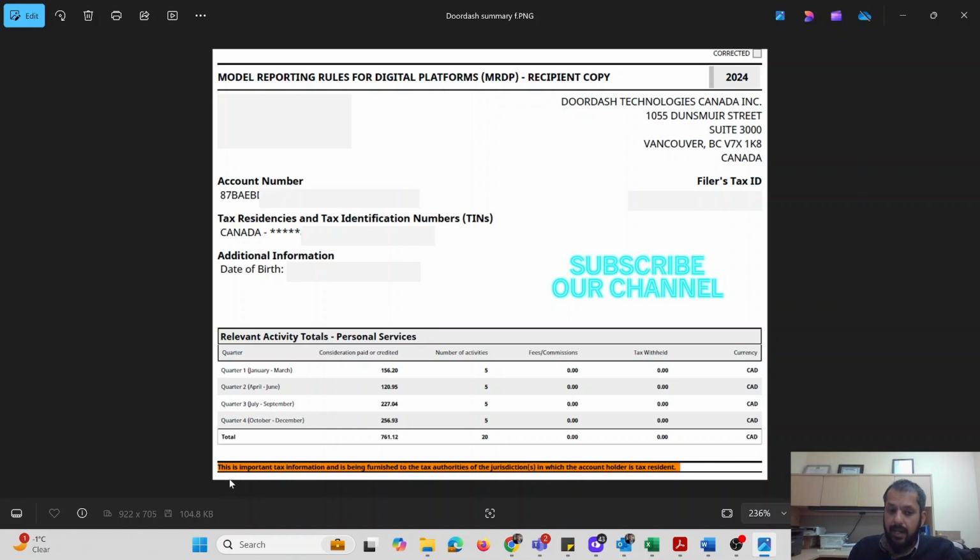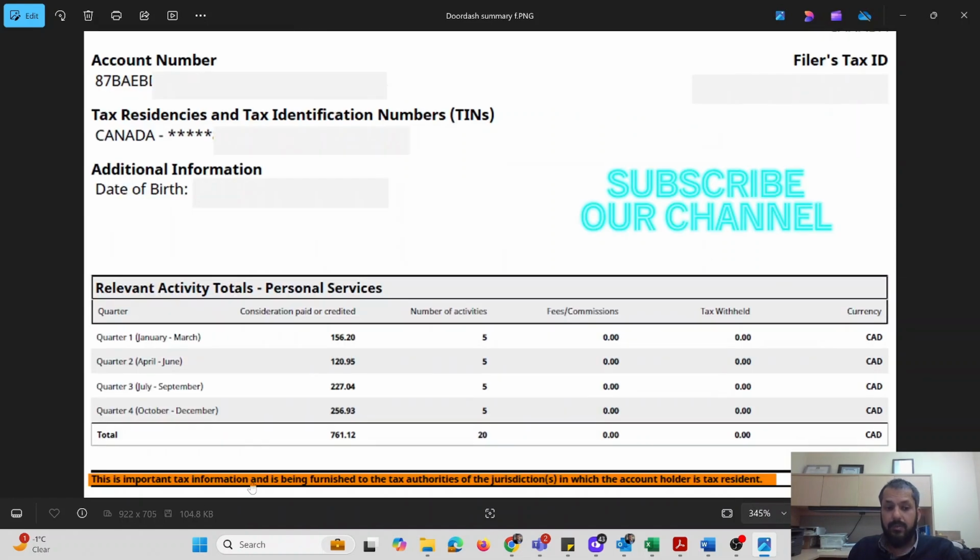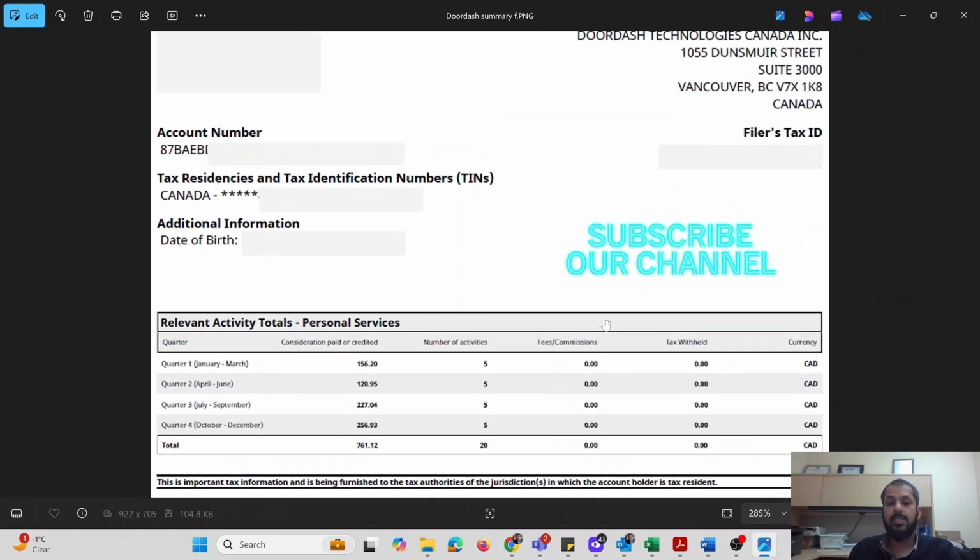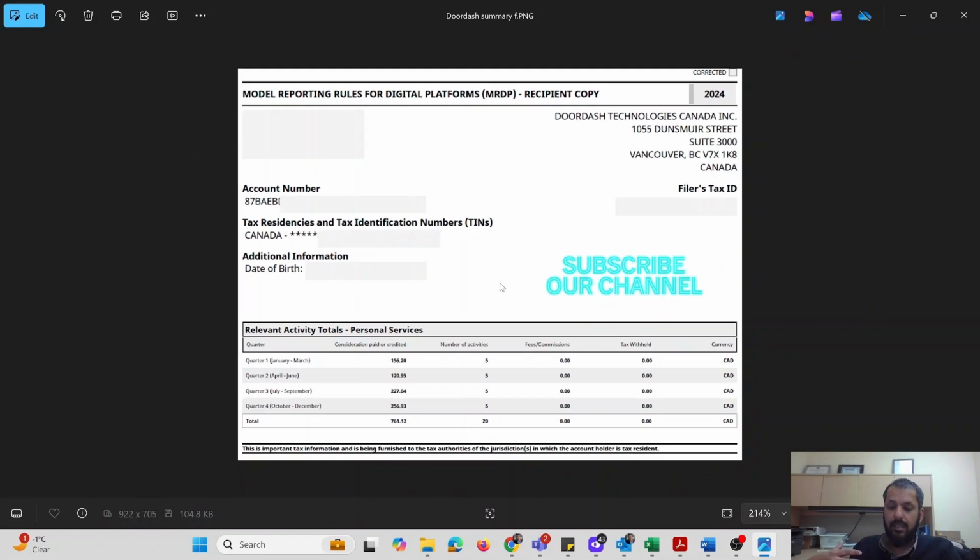And at the end of this report, this is important tax information and is being furnished to the tax authorities of the jurisdictions in which the account holder is a tax resident. So that means that this report is furnished for a specific jurisdiction. What that means is that this report and the information in it could vary if you're in Ontario, if you're in BC, if you're in Alberta.